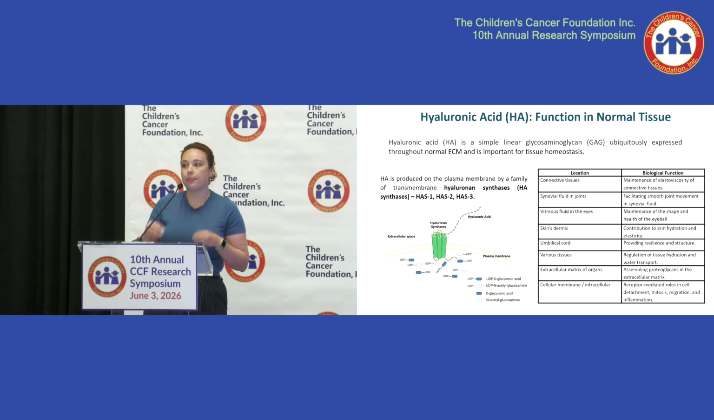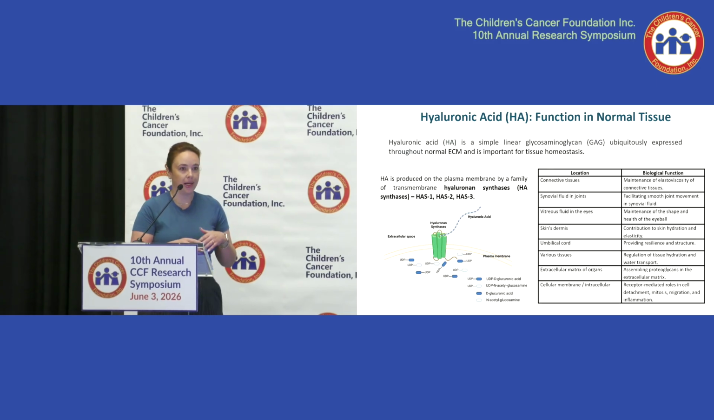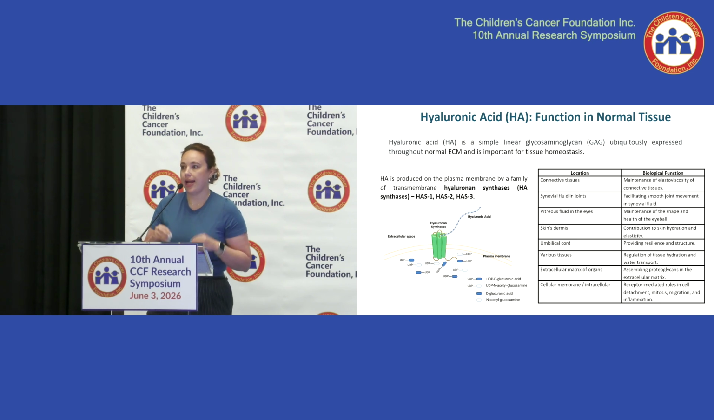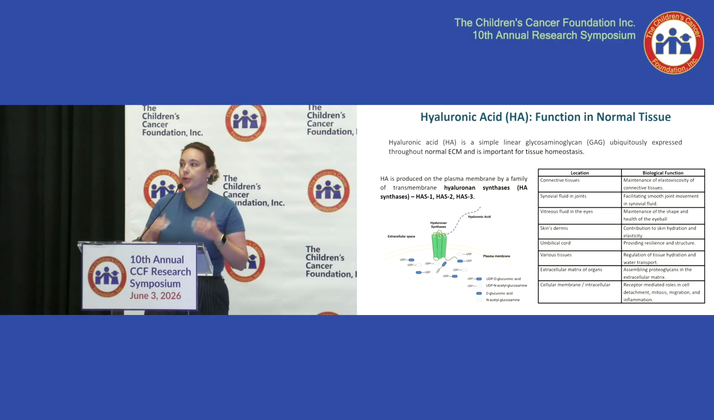So hyaluronic acid is a simple linear GAG. It's ubiquitously expressed throughout a normal ECM, and it has a lot of really important biological functions. HA is produced at the plasma membrane by a family of three HA synthases called HAS1, HAS2, and HAS3. They basically make the same end product. For the sake of the talk, it's easier to imagine it's the same product, so they're kind of interchangeable. But the really interesting thing about HA is that it's secreted directly into the extracellular space. So it doesn't go through your Golgi apparatus, and there's no post-translational modification. So if you're a tumor cell and you want to hijack a mechanism that's going to produce and increase this matrix stiffness, HA takes a lot less energy for the cell to produce, so it's really easy to hijack.